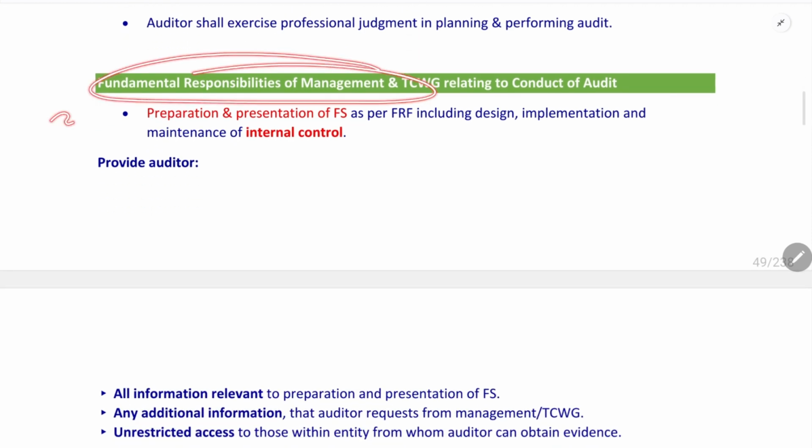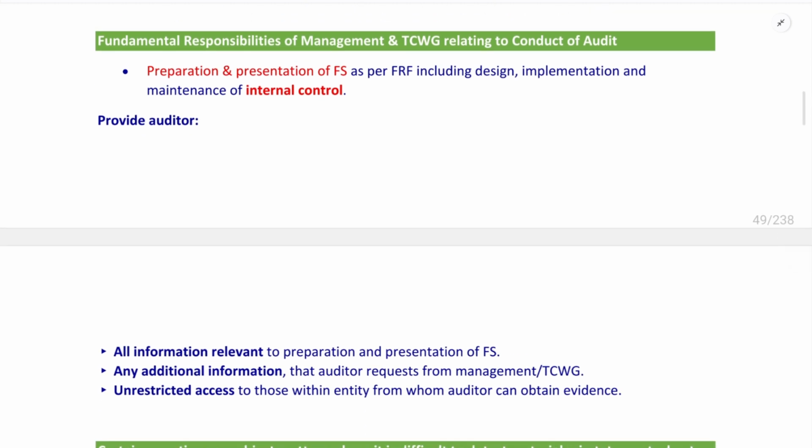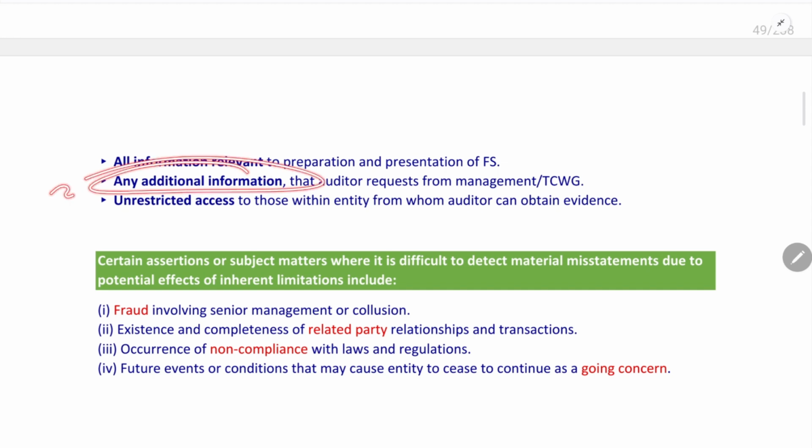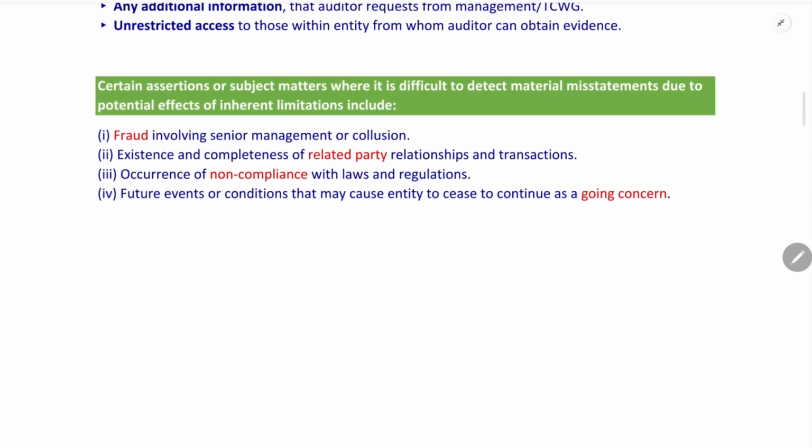What are the fundamental responsibilities of management and those charged with governance while conducting an audit? The preparation and presentation of the financial statements is the ultimate responsibility of management, and the responsibility also includes the design and implementation of internal control in the organization. Also, providing the auditor all the information relevant for the preparation and presentation of the financial statements, any additional information that the auditor requests from the management and TCWG, and unrestricted access to those within the entity from whom the auditor can obtain evidence.